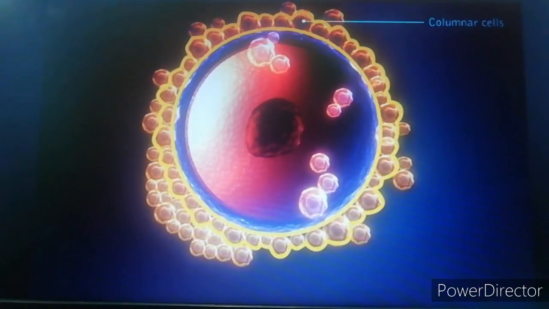The cells of the corona radiata are arranged radially around the zona pellucida, and the innermost cells of this layer are columnar in shape.